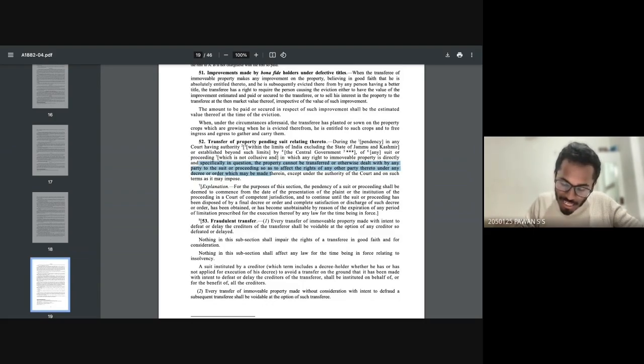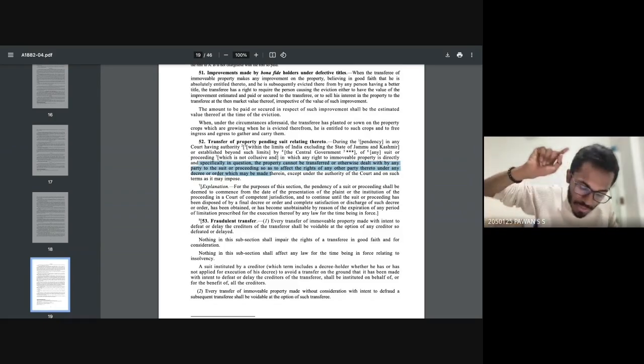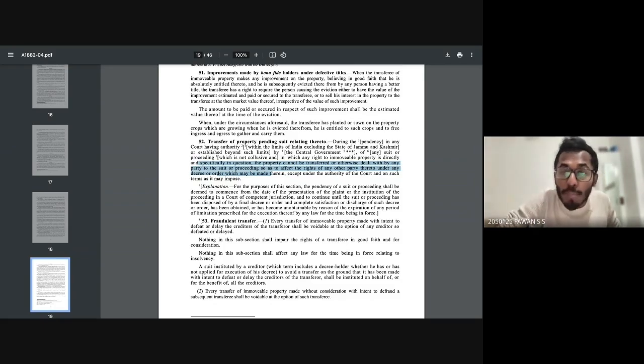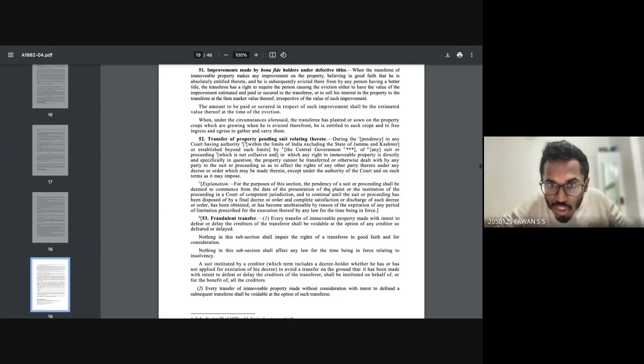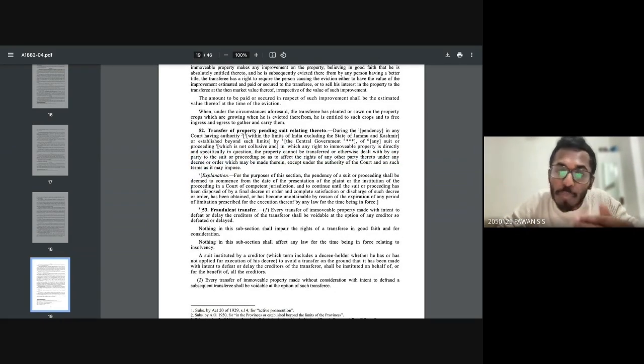So for the purpose of this section, the pendency of a suit or proceeding shall be deemed to commence from the date of the presentation of the plaint. So from when the plaint is issued, or from the date when the institution of the proceedings in court has started, from that day onwards we can consider it a pending litigation stage. Until it is completely disposed of, can you do anything with respect to the property? Obviously, you cannot. So very carefully, if you just try to read this particular section, you'll be able to understand it. Okay, I hope it's clear for you.